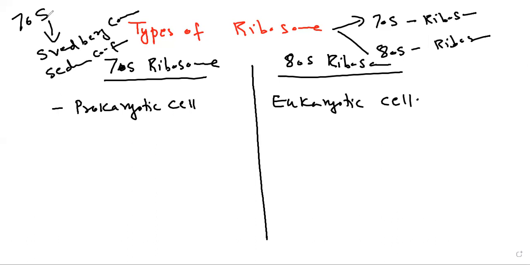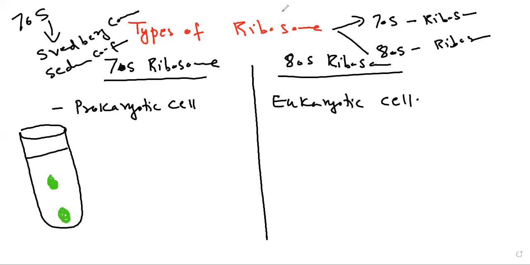It means that when we centrifuge a 70S ribosome, for example, in this centrifuge tube, it will settle down here at the rate of 70S.